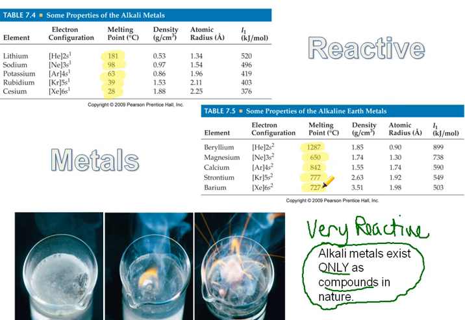The melting points over here are much higher as a group than the melting points over here, okay? That speaks to the reactivity of these metals. The alkali metals, these guys up here, for the most part are much more reactive than the alkaline earth metals, okay?